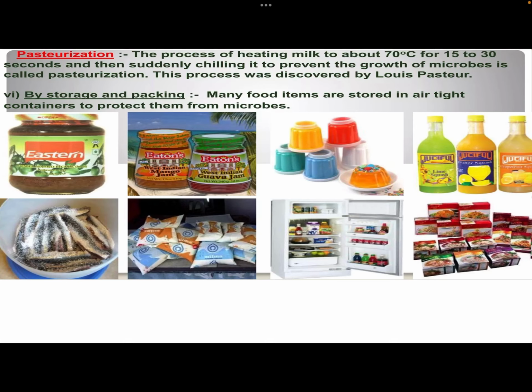Now, pasteurization is another method. Pasteurization is heating the milk to about 70 degrees Celsius for 15 to 30 seconds, and then suddenly chilling it to prevent the growth of microbes. Whenever we buy packet milk at home, the milk is often heated to a high temperature before storing in the refrigerator.